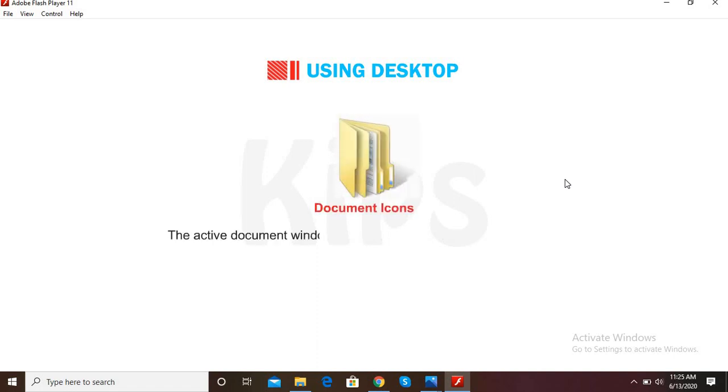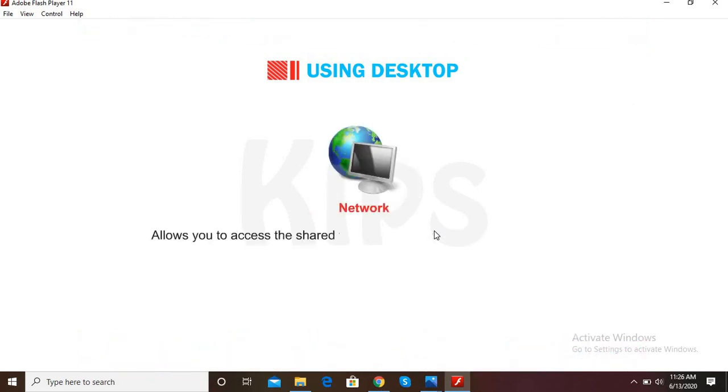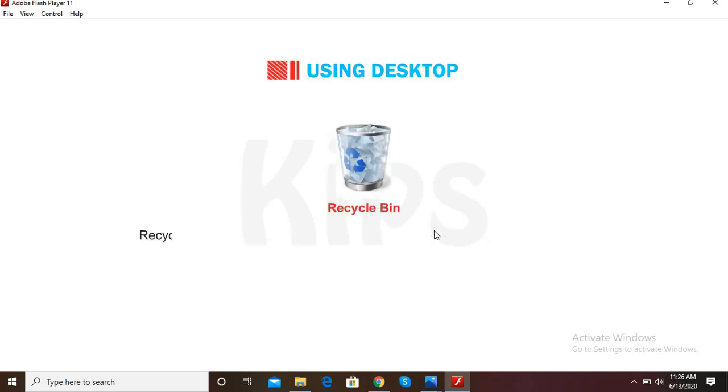The active document window of an application can be minimized to a document icon which gets placed on the taskbar. You can restore the document window by clicking on the document icon. Network allows you to access the shared files or devices on different computers in a network environment. Recycle Bin works like a trash bin, a dustbin used for throwing unwanted papers. These papers can be taken out if needed. Recycle Bin is a folder that holds the deleted objects. Until it is emptied, we can take back the deleted files and restore them to their original locations.